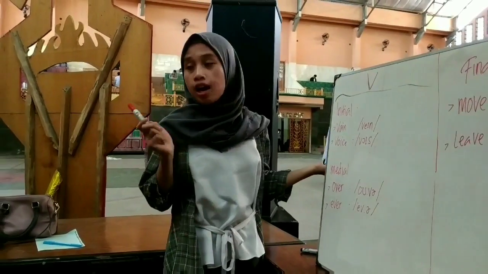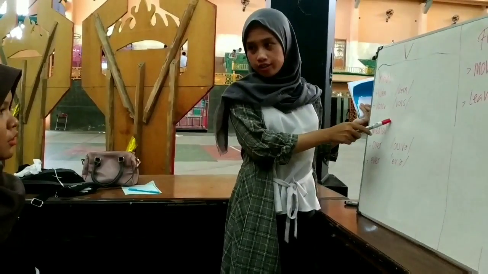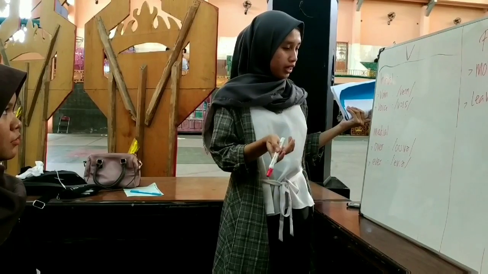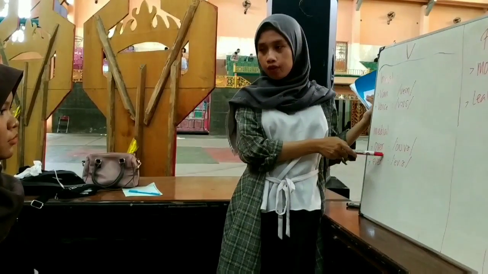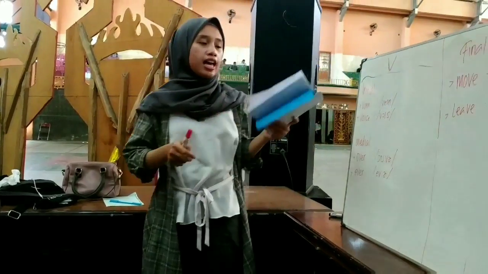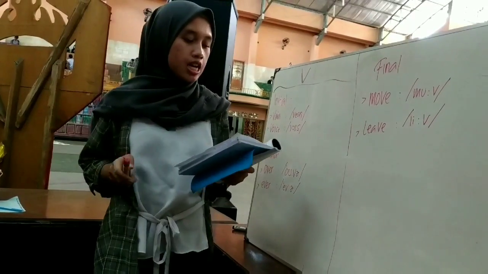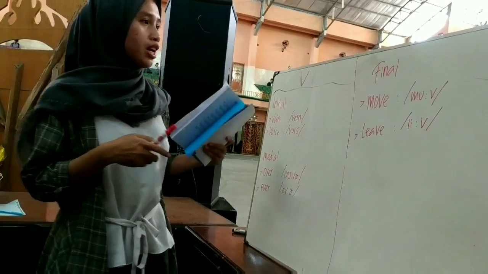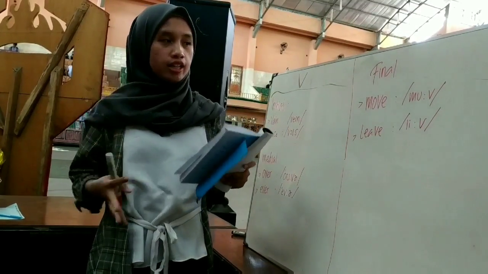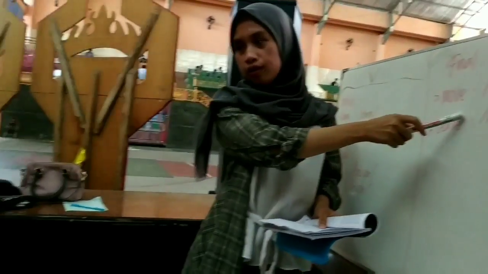For example, repeat after me: vein, voice. Next is medial. For example: over, ever. And the v sound also has word final, at the end of the word. For example: move, live.